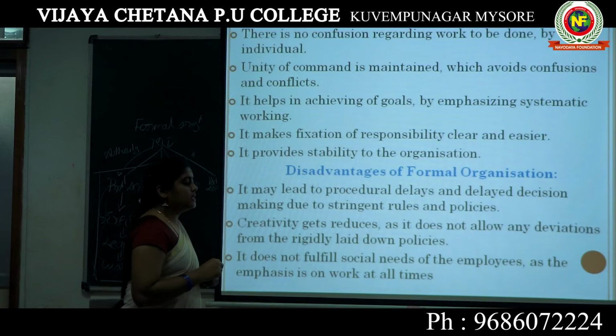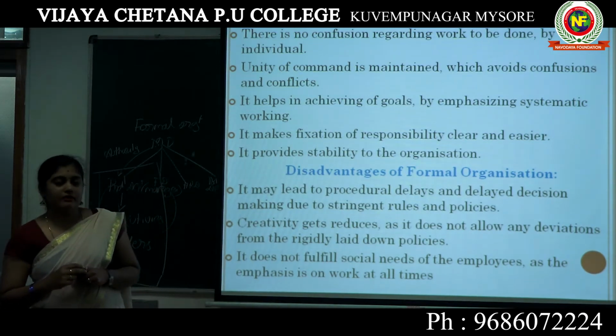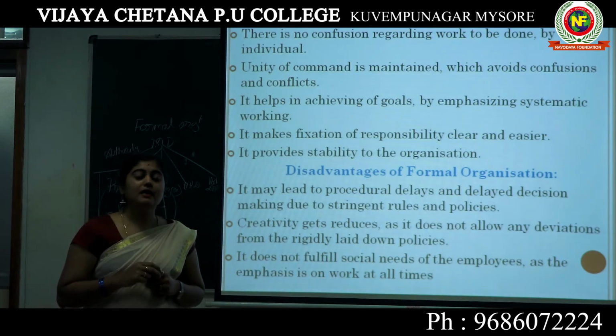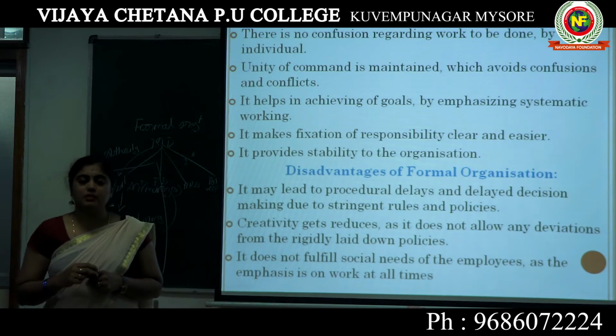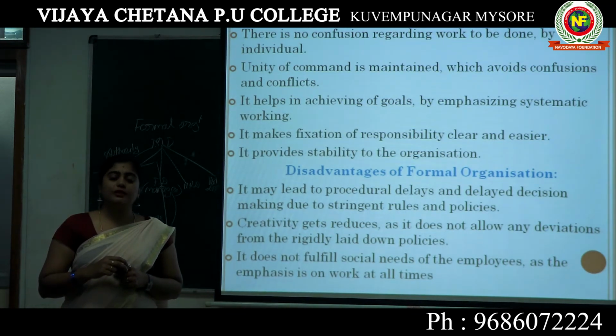It also provides stability of the organization. Yes, when we follow the formal organization, it provides stability in the working process, and along with stability we can have growth, and the profit can be maximized. So these are the advantages of formal organization.